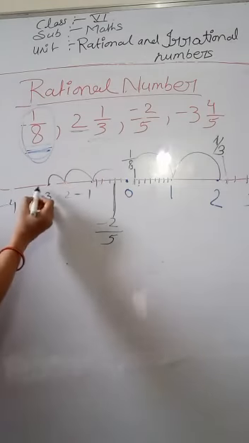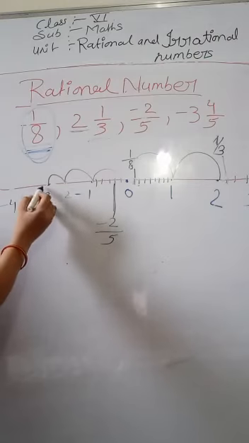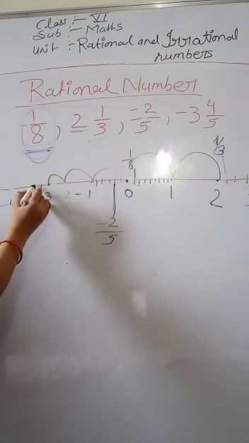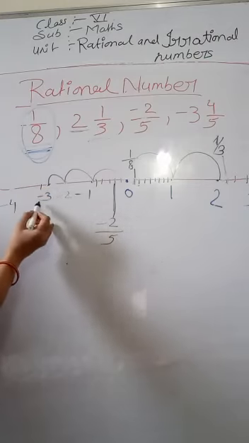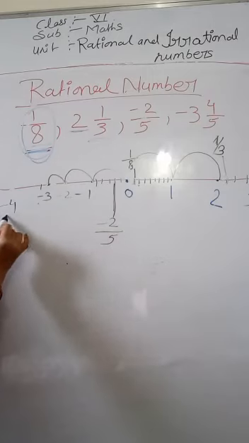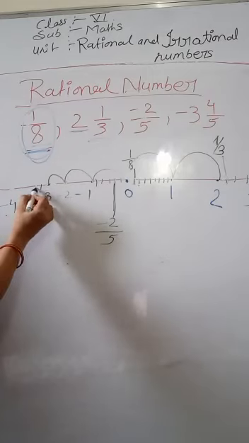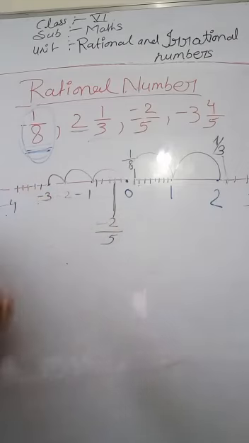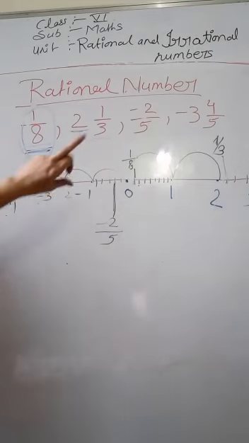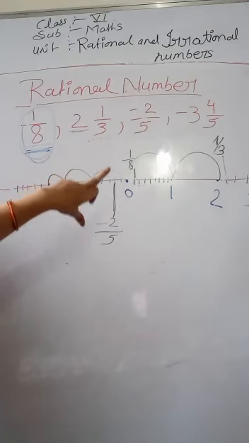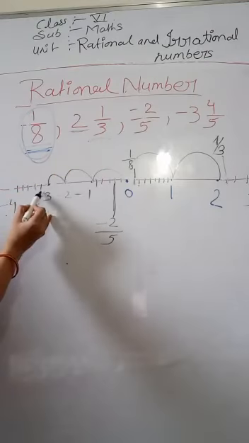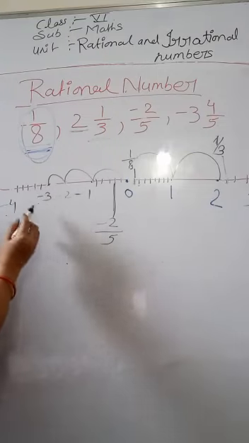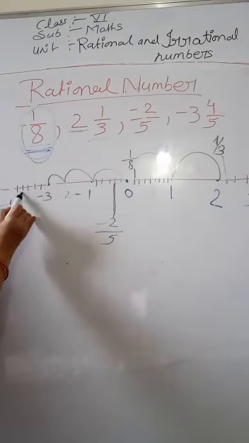Now we have to divide minus 3 to minus 4 into 5 parts. 1, 2, 3, 4, 5, and numerator is 4. Now we are going to 4. Number 4. 1, 2, 3, 4.